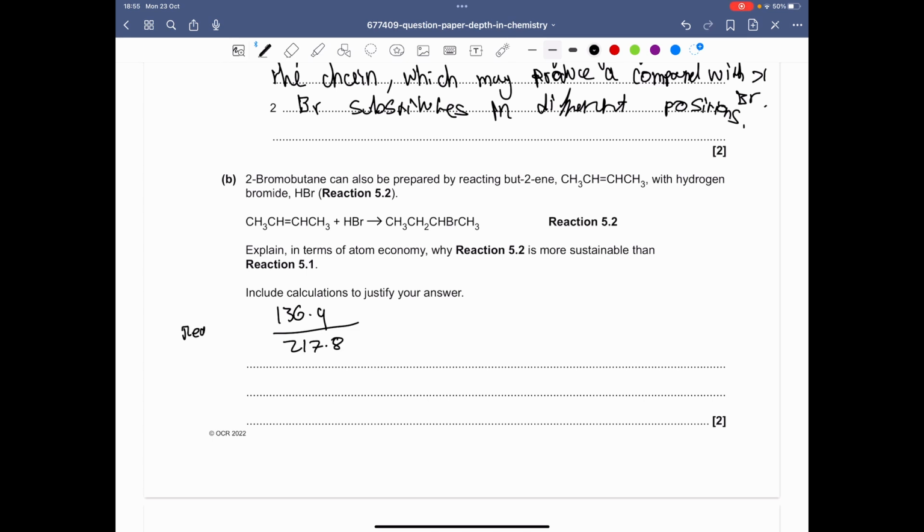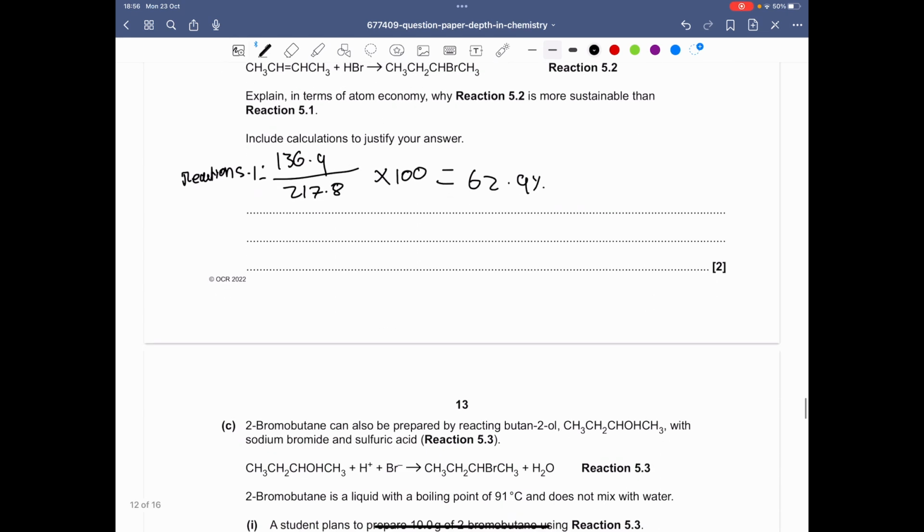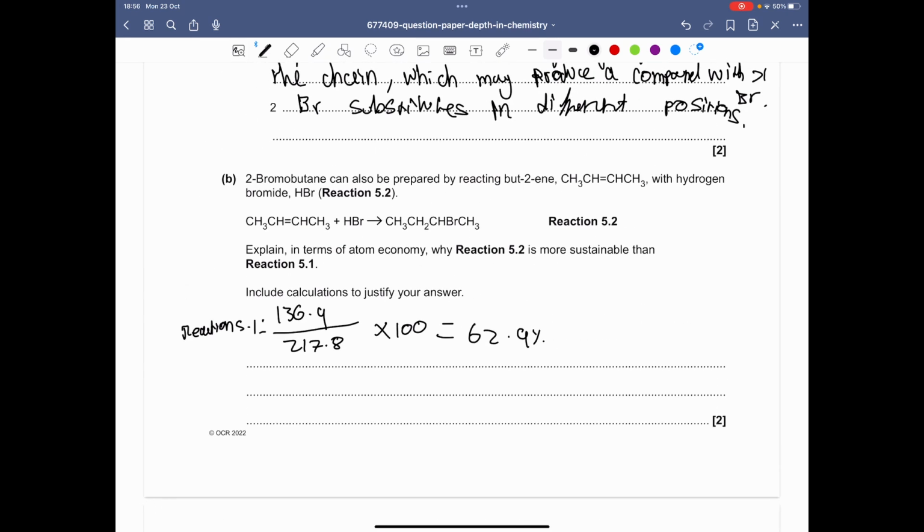We multiply that by 100 to convert it to a percentage. 136.9 over 217.8 gives us 62.8558, which would be 62.9%.